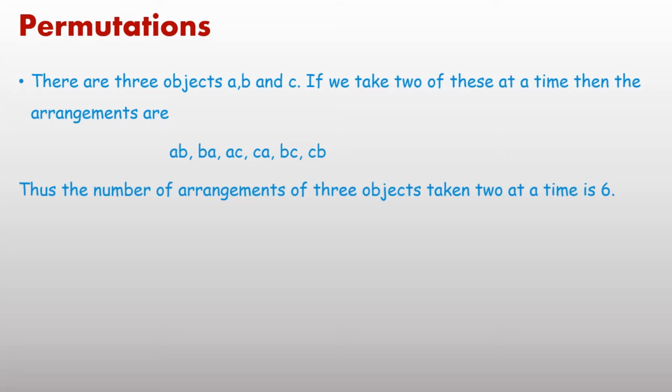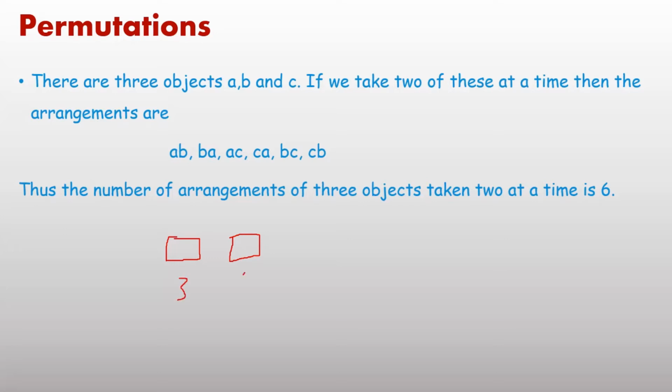The same question can also be solved using the fundamental principle of counting. You have to take 2 letters at a time, which means 2 positions, first position and second position. For the first, any one of these 3 letters you can take.